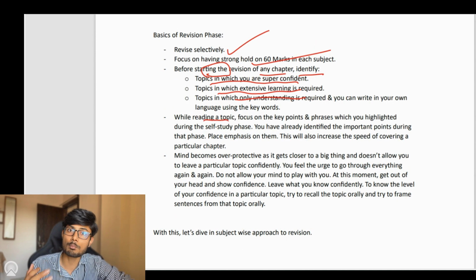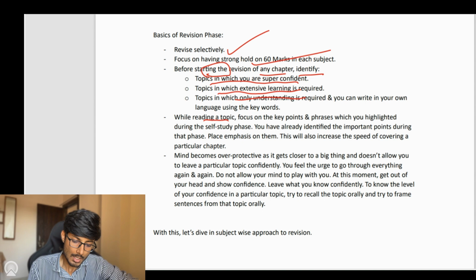Fourth, while reading a topic, you should focus on the highlighted content. You already have a material, and there's a possibility that you already have markings in that material, or you have already highlighted the key points in that material. So you should focus on that portion. You should emphasize on that portion. It will also help you to cover the chapter quickly. Also, it will save a lot of time when you are covering, and there's no need for you to start the topic from scratch. You can simply go through the highlighted portion again and again and again, and this also helps in retention of the topic.